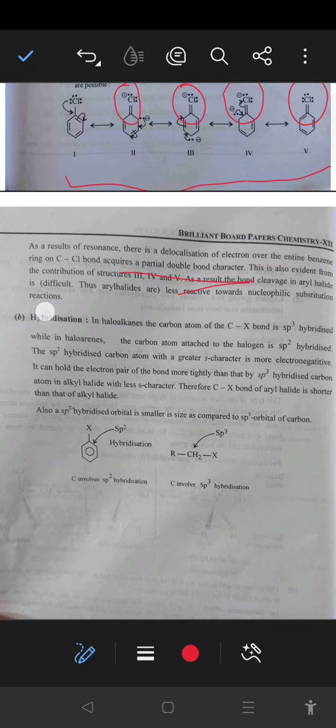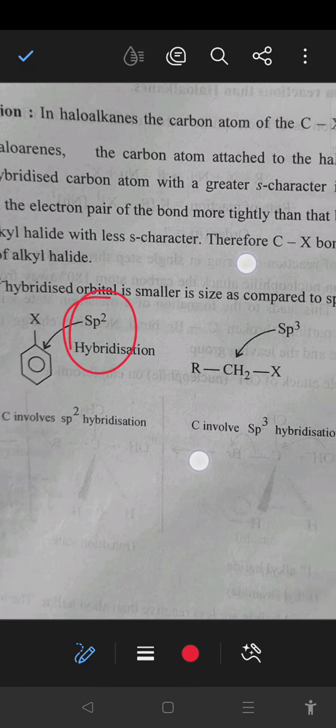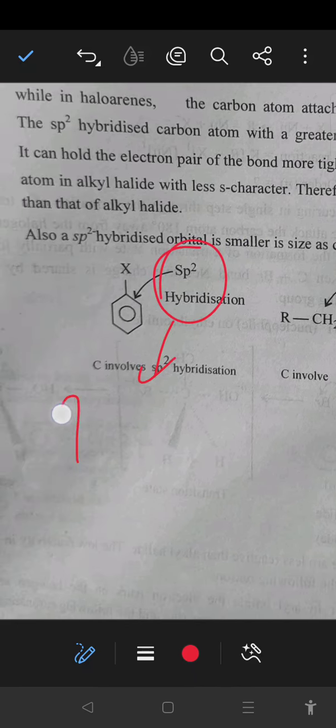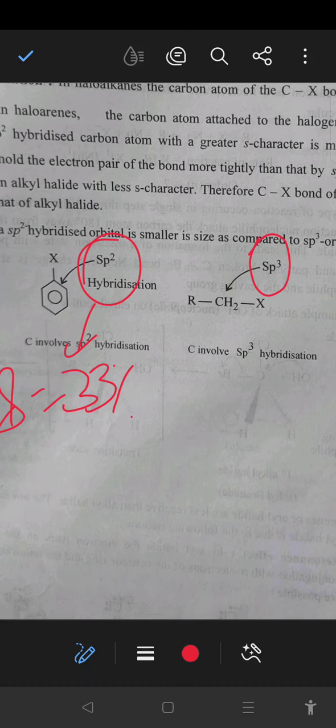On the other hand, the second factor is hybridization. The C-X bond in haloarenes involves sp2 hybridization, and in haloalkanes it is sp3 hybridization. In sp2 hybridization the s character is approximately 33%, while in sp3 hybridization the s character is 25%.